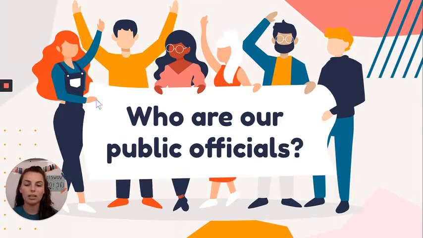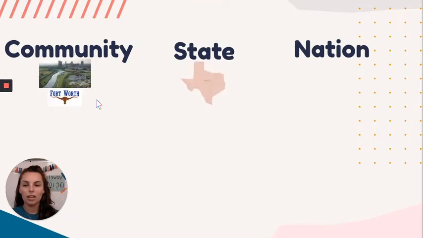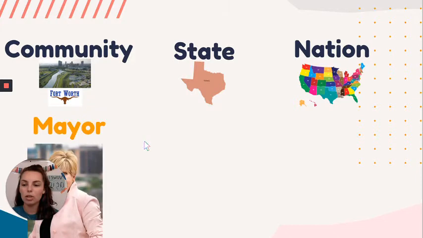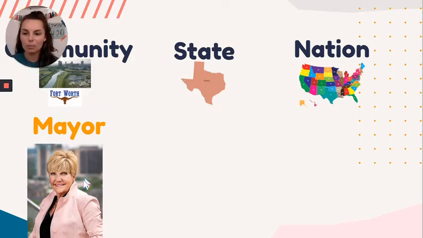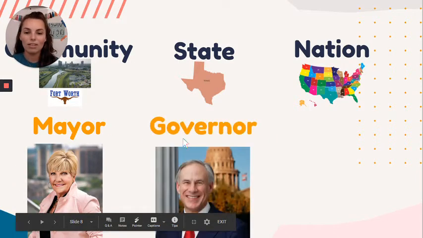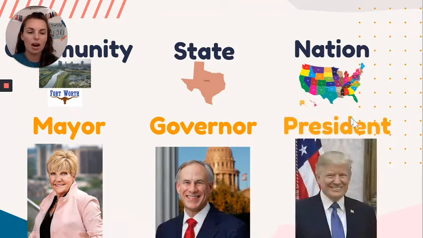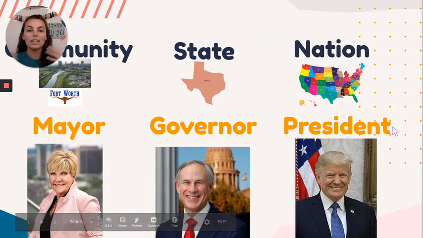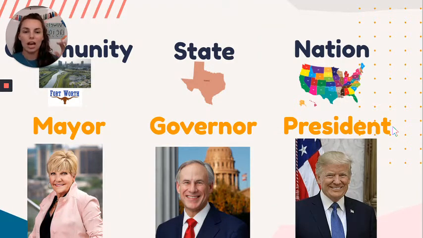So who are public officials? Well, in our community, state, and nation, we'll have different public officials. They'll be the same kind of job, but because each one is bigger, you'll probably have more people or more responsibility as you go up. So in our community, we have Mayor Betsy Price. In our state, we have Governor Abbott. And in our nation, we have President Trump. And these are people that we select or elect to be in charge. It's kind of the one main person of our community, state, or nation.